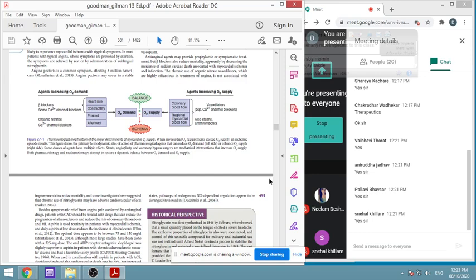One thing is, when they are blocking beta 1, it causes a decrease in heart rate and a decrease in force of contraction. That means they are decreasing the oxygen demand, which is the first thing. Second thing is, they are acting through the renin-angiotensin mechanism. You just have to recall all this. Because of renin-angiotensin, the sodium load is decreased.